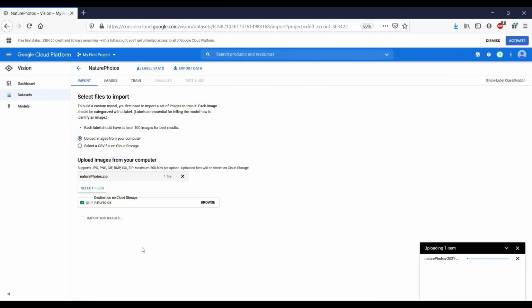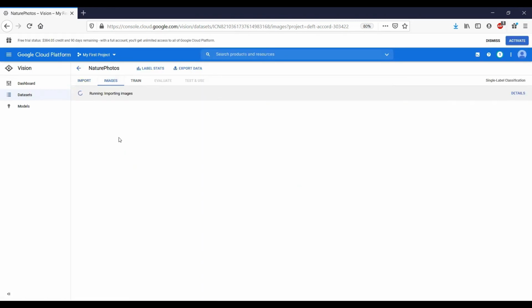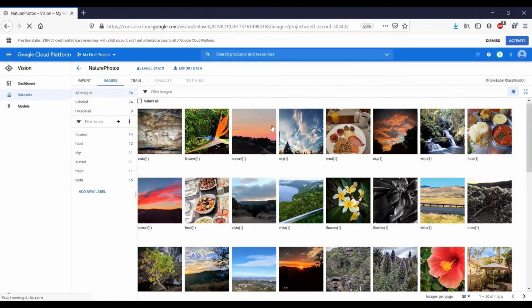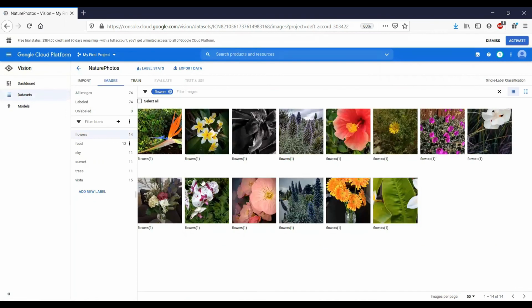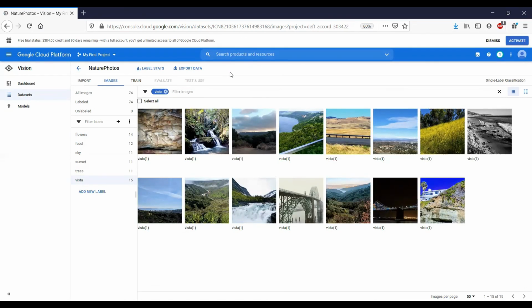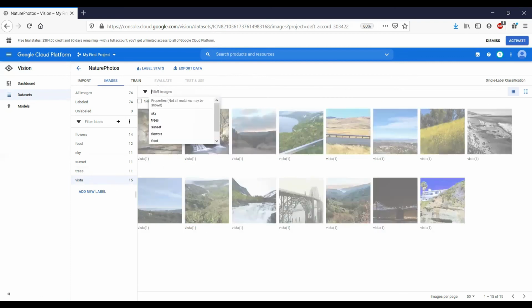It might take a couple of minutes for the zip file to be uploaded, and here you can see that it has been uploaded successfully. So I have 74 images over to the left, and all of them are labeled, and there are no unlabeled images. So here you can just go over each category and feel free to explore the data and see the images. So for the sunset category, we have images that belong to sunset. For the trees category, it has images related to trees, and so on and so forth.